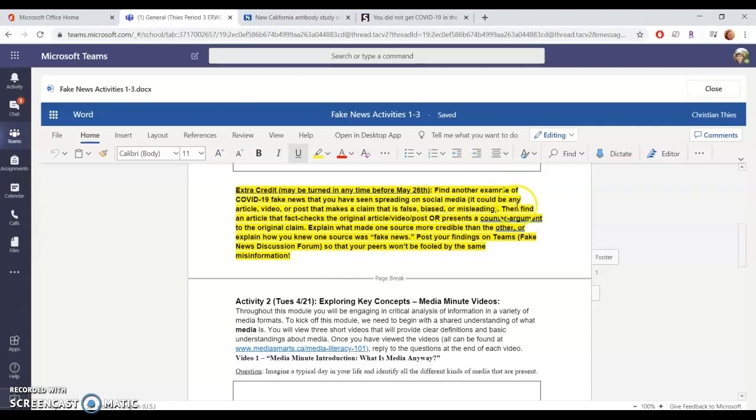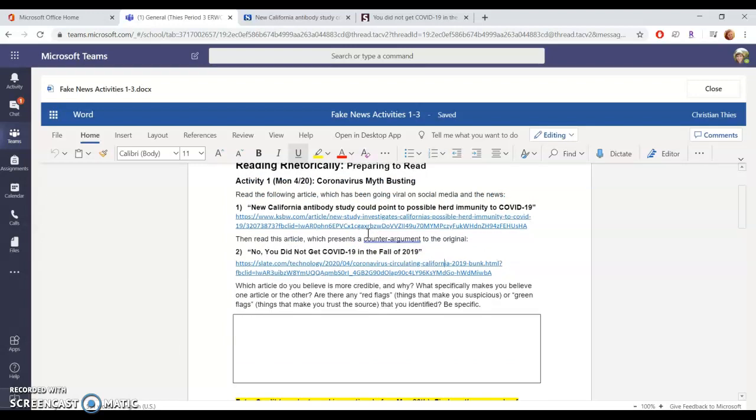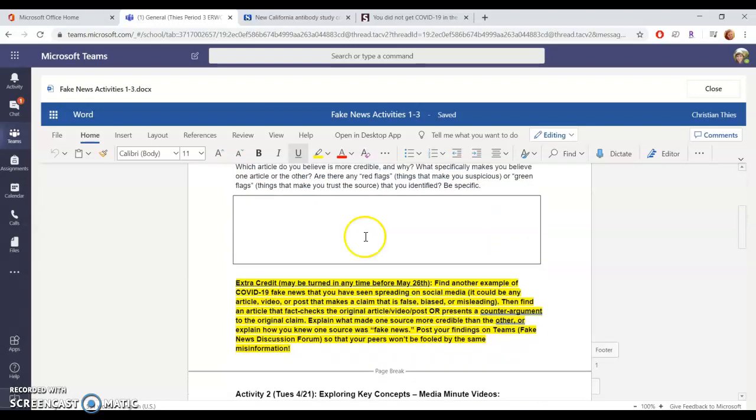You can find another example of this in the news that might have been spreading on social media. It could be an article, a post, a video, anything that makes a claim that is definitely false or biased or misleading. And then find some kind of an article that fact checks it or some kind of a counter argument to the first claim, and do the same thing as activity 1, where you explain which one you think is more credible than the other, or just how you knew that the original thing was fake news.